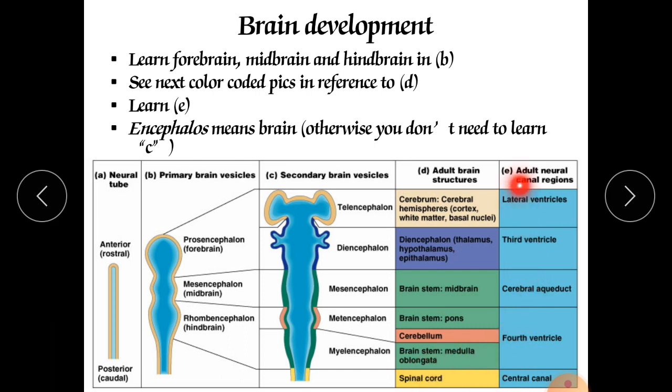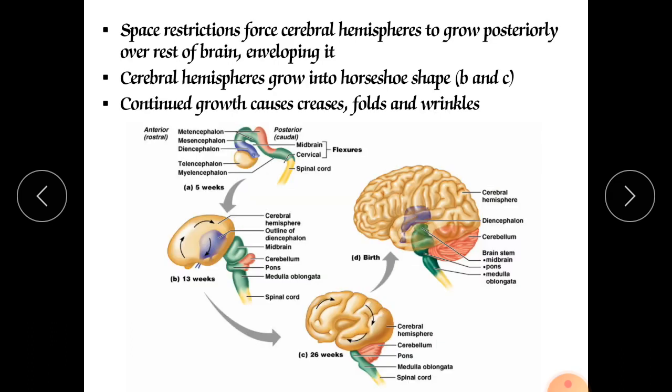So in this fashion these are the divisions or regions of the cerebrospinal fluid, which contain the various ventricles and other parts that one should know. You should clearly identify and recall them. Now, due to space restriction, the cerebral hemispheres grow posteriorly over the rest of the brain, enveloping it.